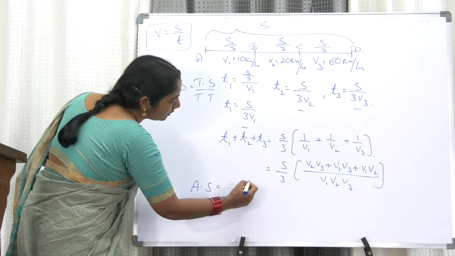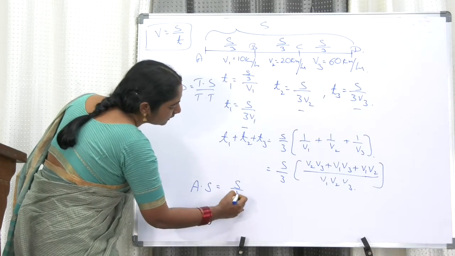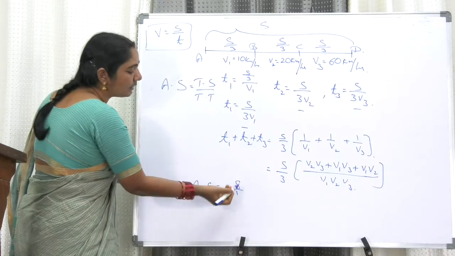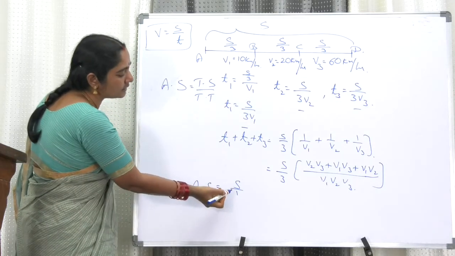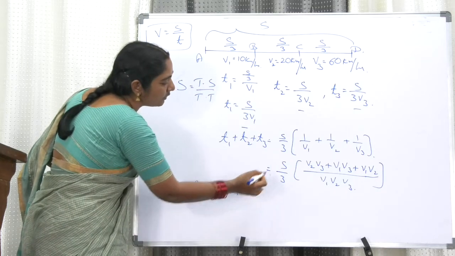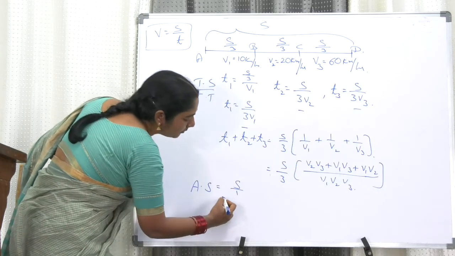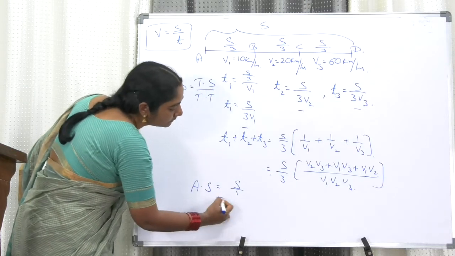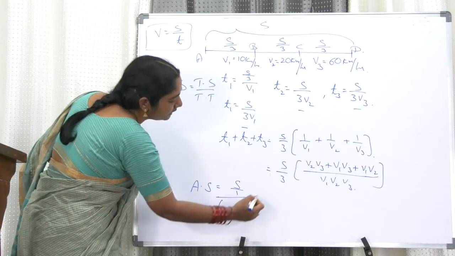Total distance is s. In the numerator I have written s by 1, and by total time means this quantity, so this total quantity goes in the denominator.